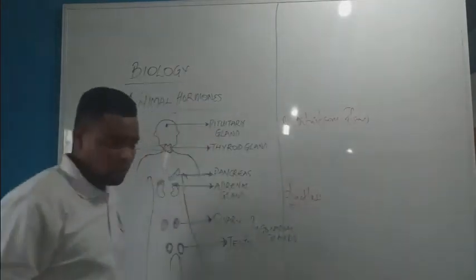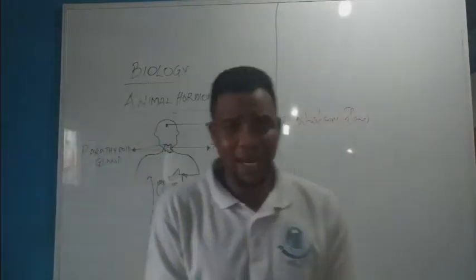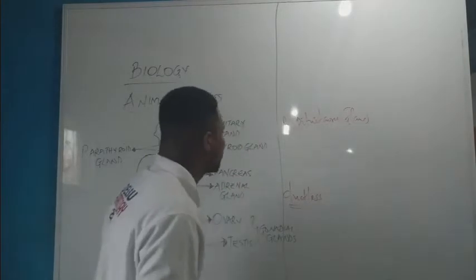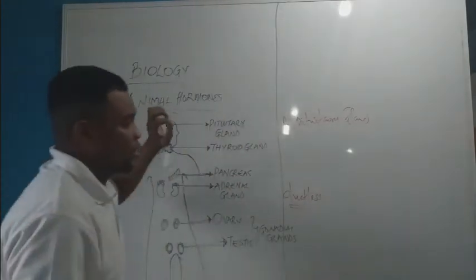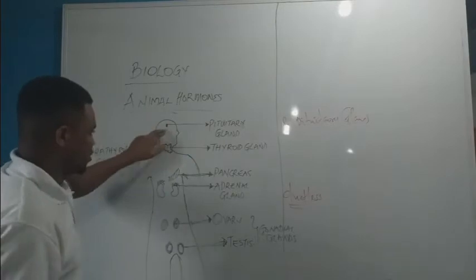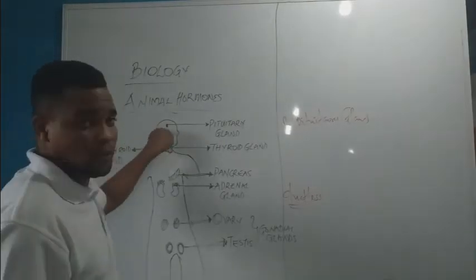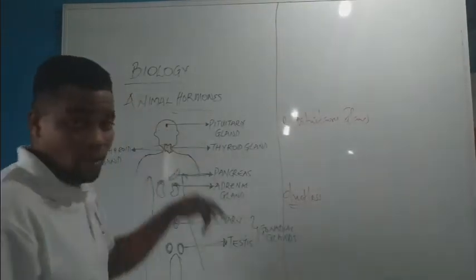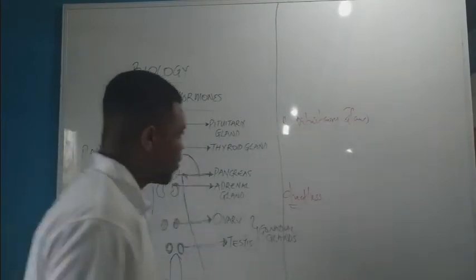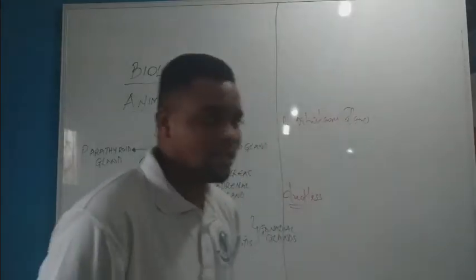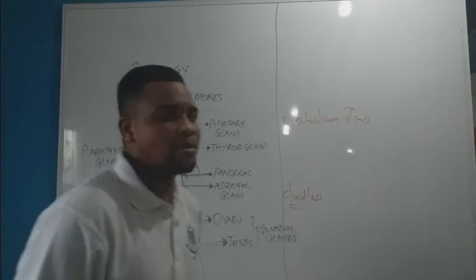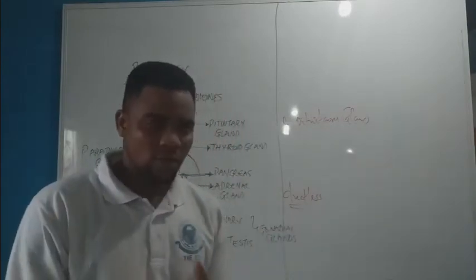Now, let me explain the pituitary gland. The pituitary gland is found at the midbrain. Yes. It is found at what? The midbrain. The middle of the brain. Now, the pituitary gland secretes 5 types of hormones. And I will list them now.